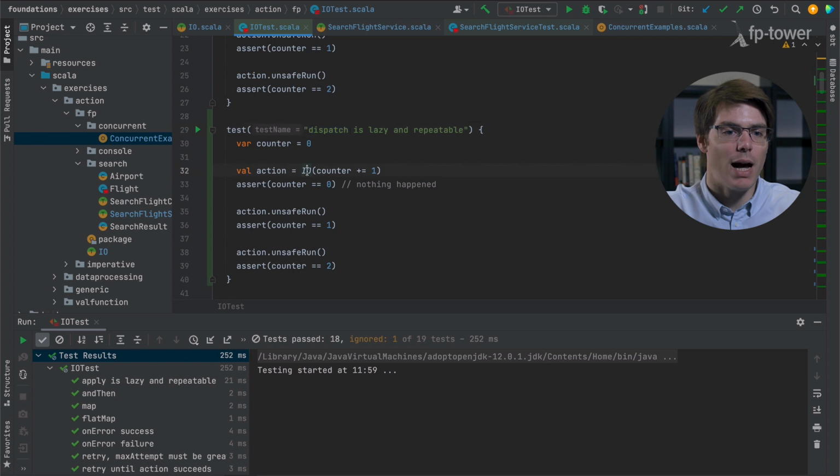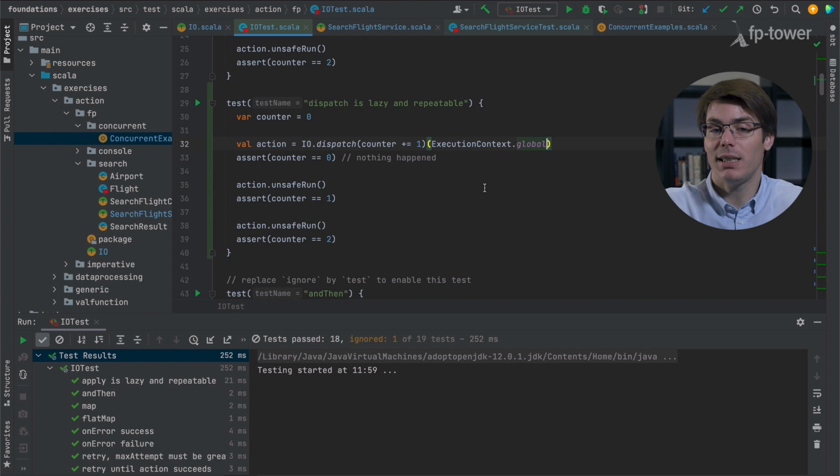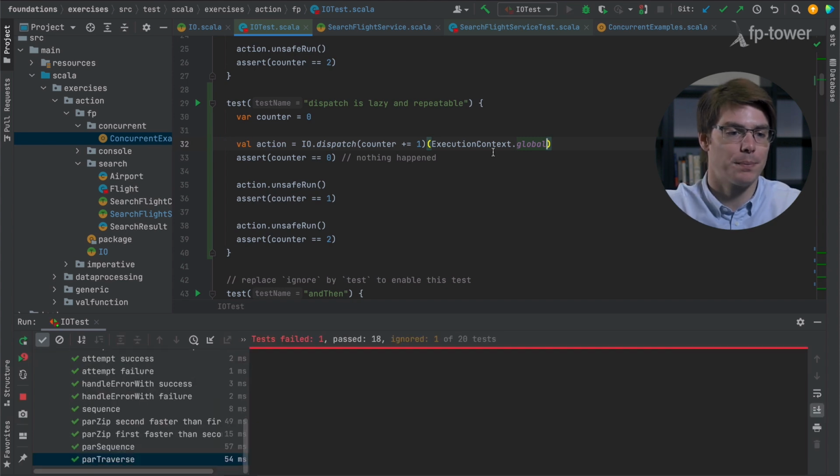So imagine you say io.dispatch, counter + 1. I also need an execution context, so I can say ExecutionContext.global. Now, io.dispatch only does the +1 in the thread pool instead of in the current thread. But it should give us the same result, right? It should be the same as io.apply. But if we run the test, I bet that it's going to fail.